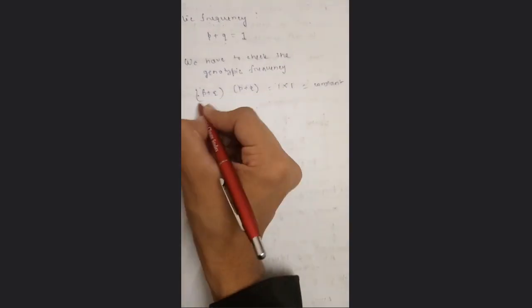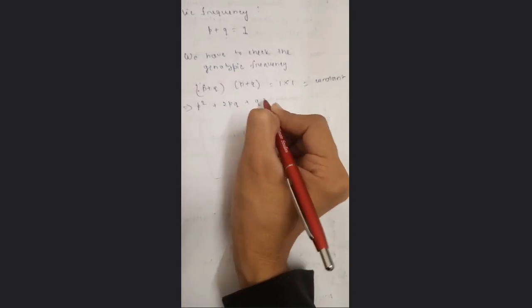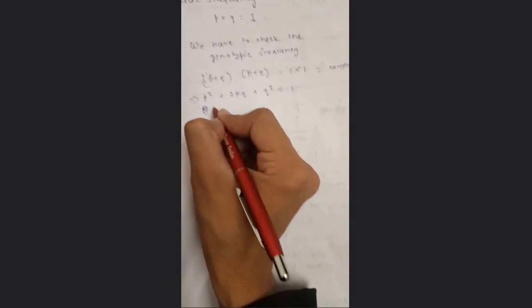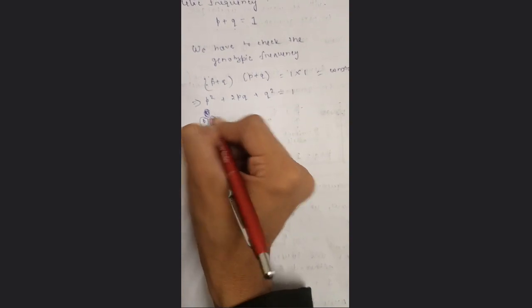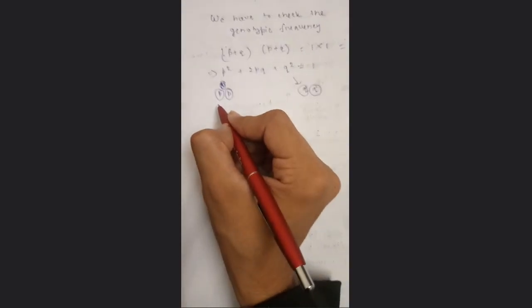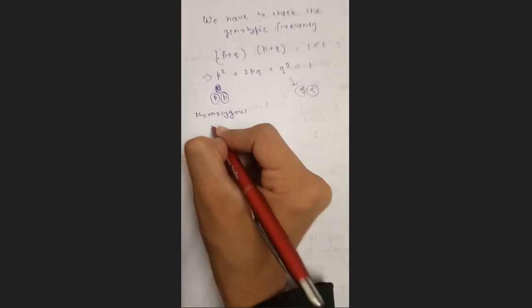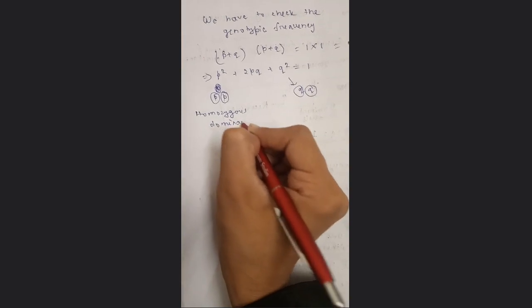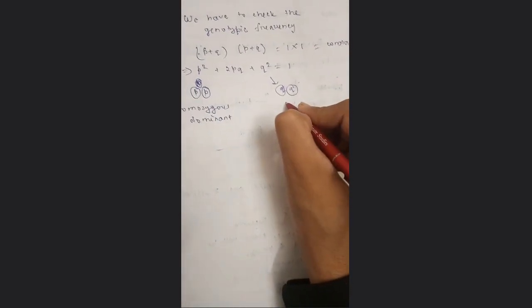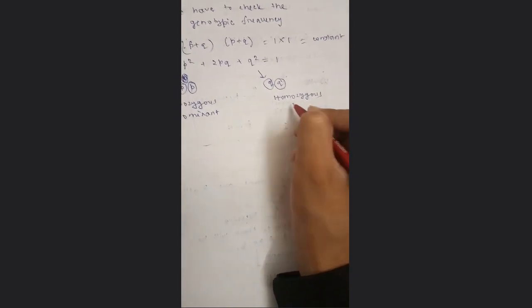So what will we get? p square plus 2pq plus q square equal to 1. The p square is what? p cross p. q square is what? q cross q. So we have said that p is the dominant allele. So what will this be? Homozygous dominant. What will this be? Homozygous recessive.